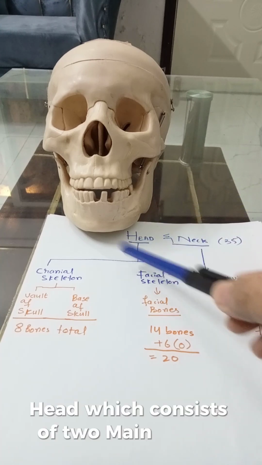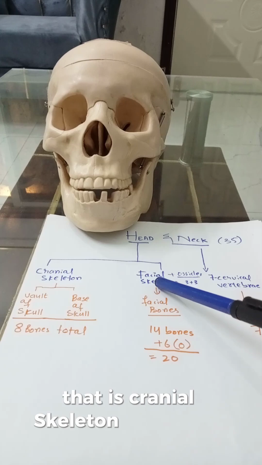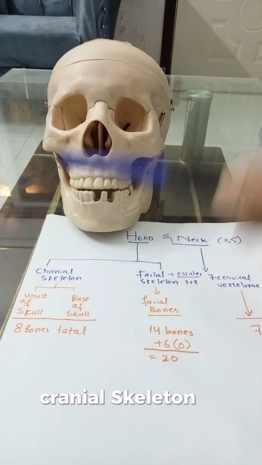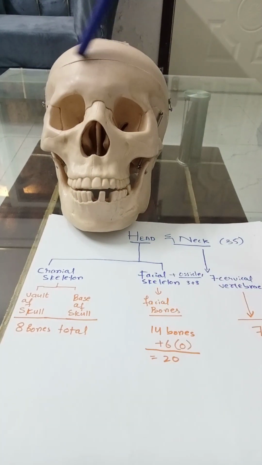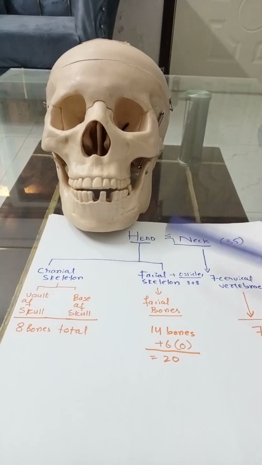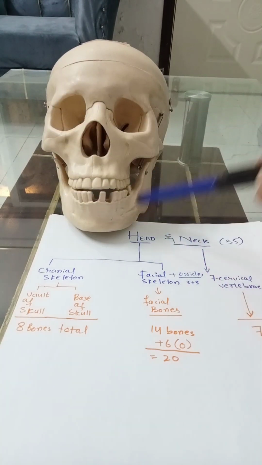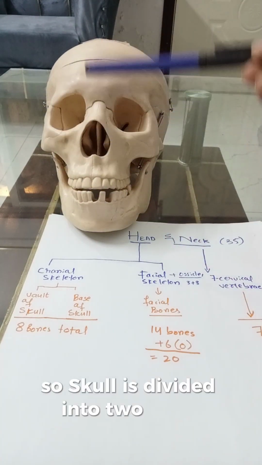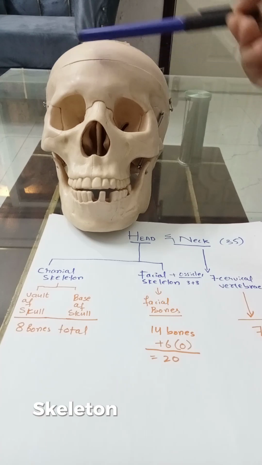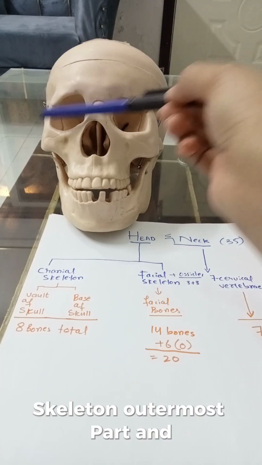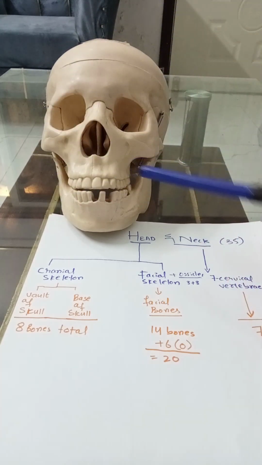Head, which consists of two main regions, that is cranial skeleton and facial skeleton. Cranial skeleton is the outer part of the skull, and facial skeleton consists of the face. So, the skull is divided into two main regions, that is cranial skeleton, the outermost part, and face, the anterior part.